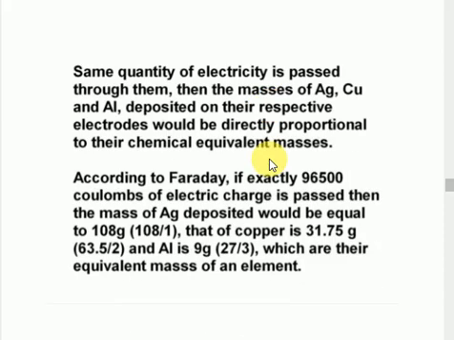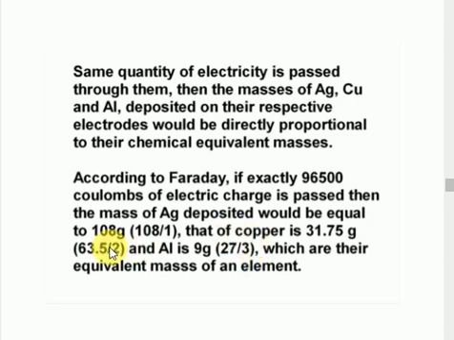The same quantity of electricity passed deposits silver, copper and aluminum on the respective electrodes in proportion to their chemical equivalents: 108 grams of silver with valence 1, copper 63.5, and aluminum 27/3.